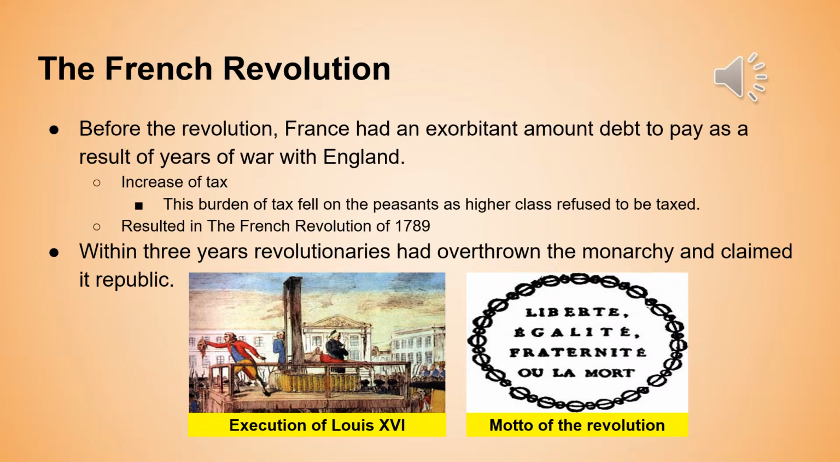And within 3 years, revolutionaries, who were the lower classes and oppressed individuals, had overthrown the monarchy and claimed a republic. And on the left image, you can see the execution of Louis XVI, who was the then King of France. And on the right image, you can see the motto of the revolution, which is Liberté, Égalité, Fraternité ou la mort, which translates to English as liberty, equality, fraternity, or death.